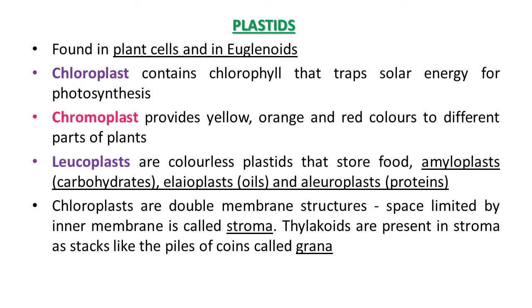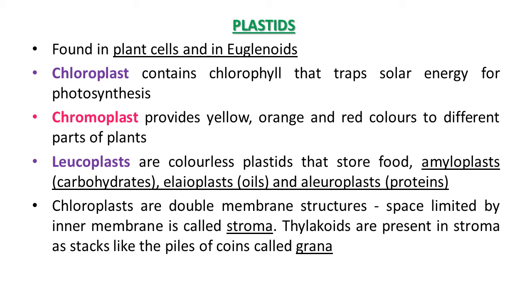Their location is mainly in plant cells and euglenoids. Chloroplast contains chlorophyll, which is a green-colored pigment, and it traps solar energy for photosynthesis. So in green plants, the photosynthesis process is carried out by chloroplast. Chromoplast provides yellow, orange and red color to different parts of plants.